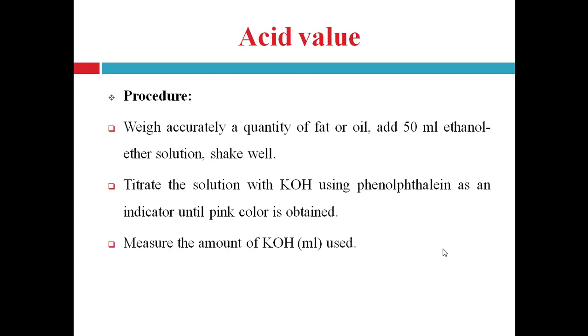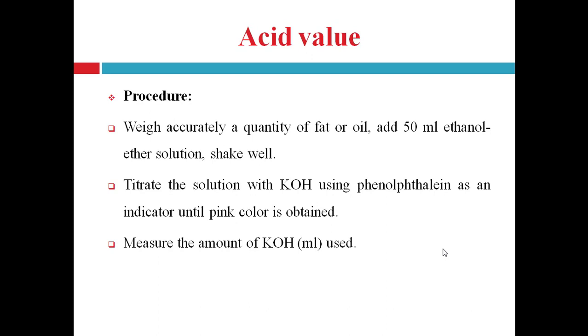The titration is carried out until a pink color is obtained. Pink color is the end point, right. Then stop the titration. Then measure the amount of potassium hydroxide used and calculate the acid value, right.